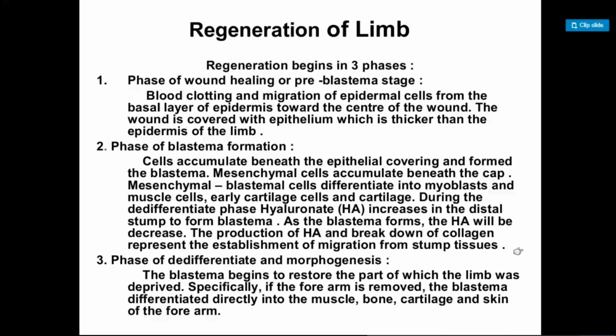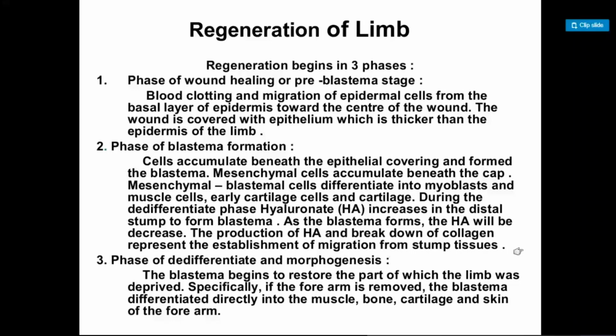The first phase, wound healing or the pre-blastema stage, occurs as follows: blood clotting and migration of epidermal cells from the basal layer of the epidermis towards the center of the wound. Then the wound is covered with an epithelium, which is thicker than the epidermis of the limb. After that, the second step, the phase of blastema formation. Cells accumulate beneath the epithelial covering and form the blastema. So the blastema structure is formed here.